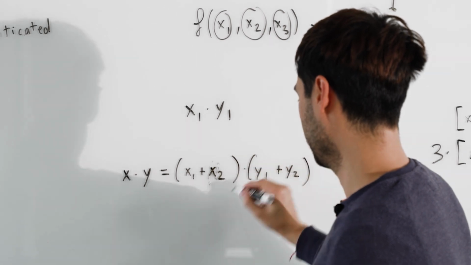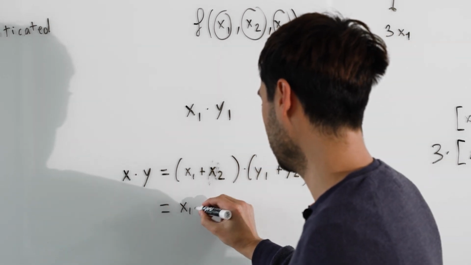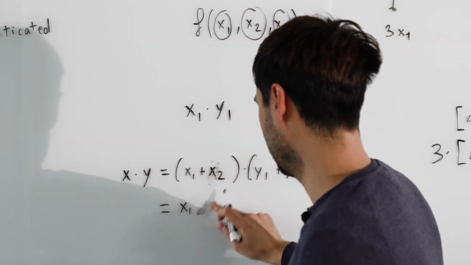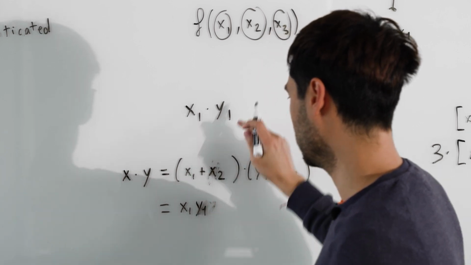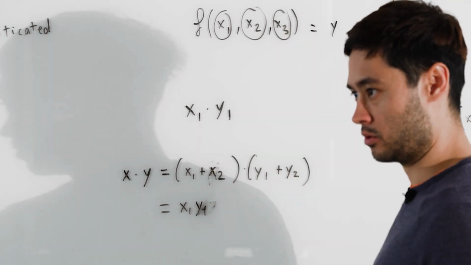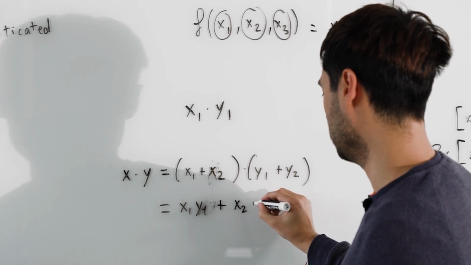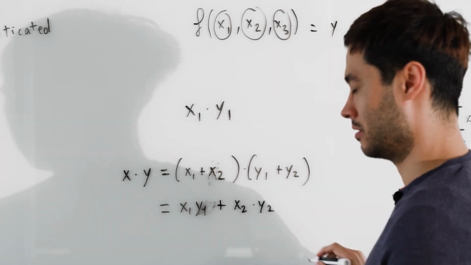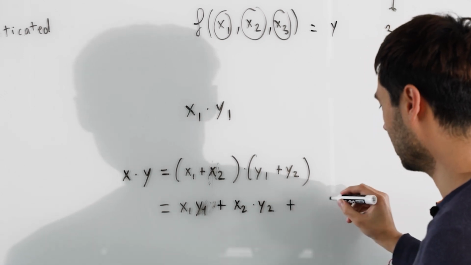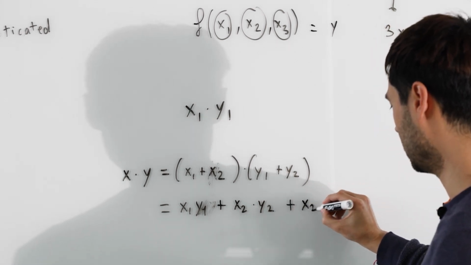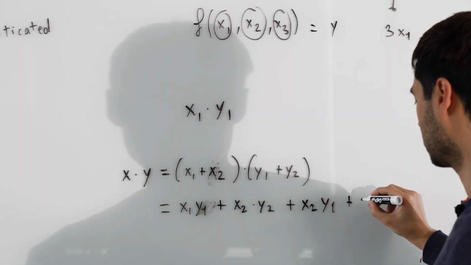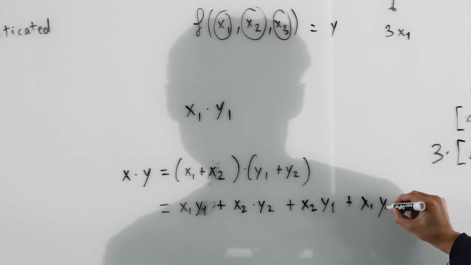Which is x1 y1, which I can compute locally, plus x2 y2, which you can compute. Unfortunately, we get some cross products: x2 y1 plus x1 y2.